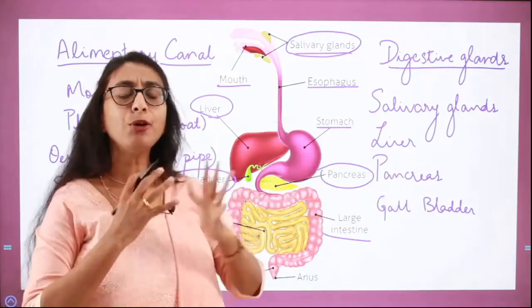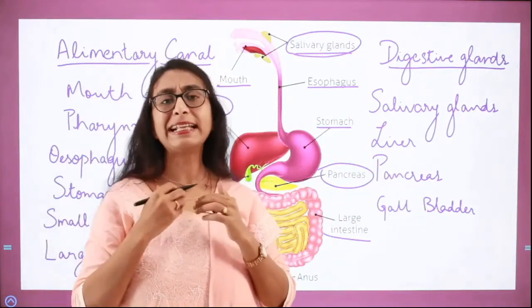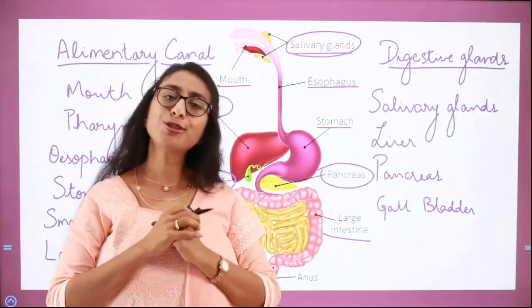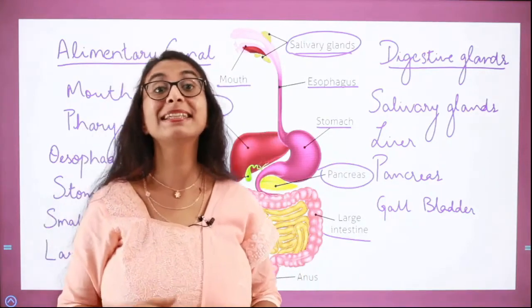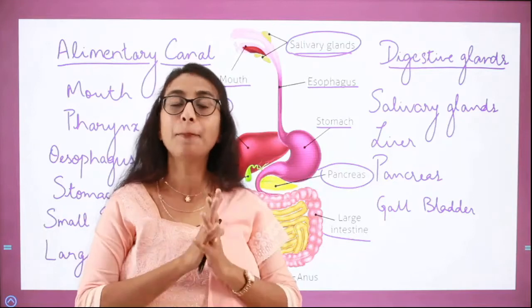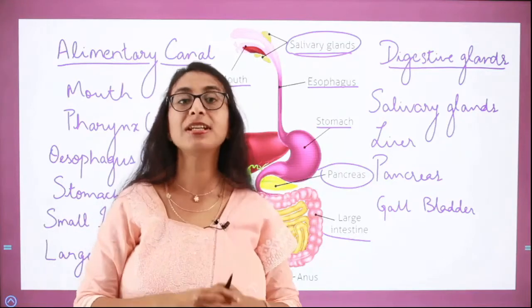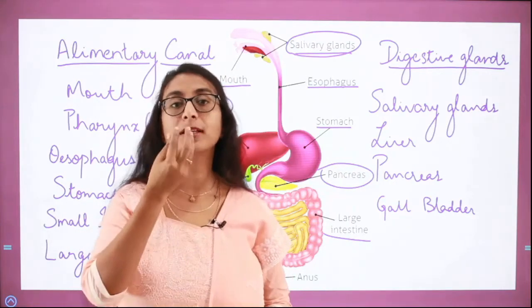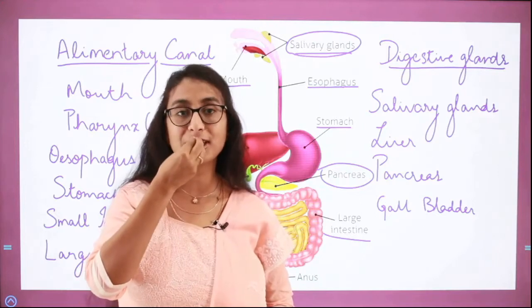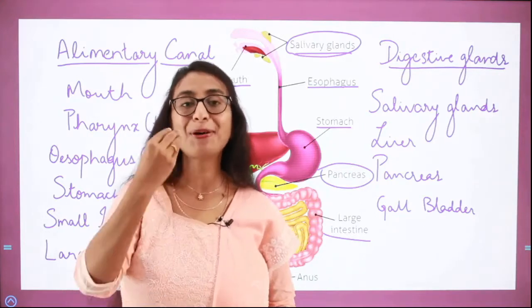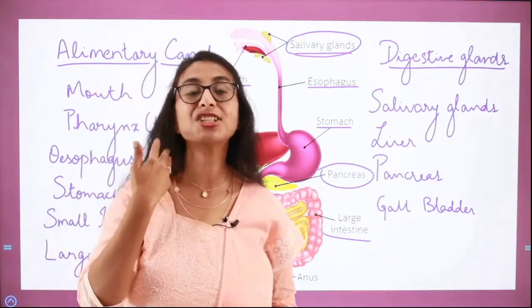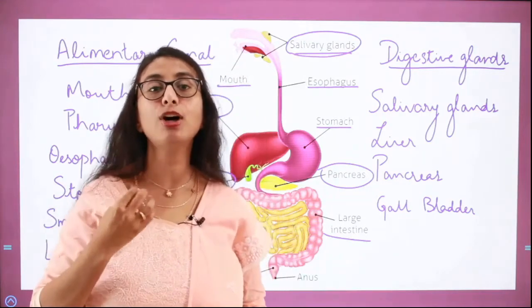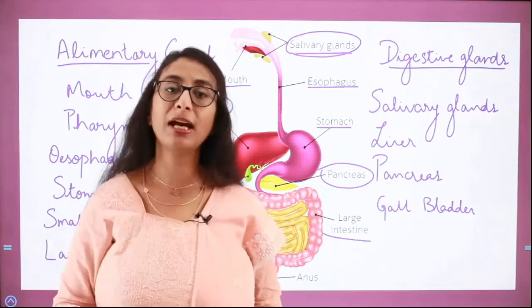Fine. So now you might get a question. Where exactly does digestion begin? Most of the time we have a misconception that digestion actually begins in the stomach. No, that is completely false. Digestion actually begins in the mouth. The moment you put the food inside your mouth, the digestion begins by the activity of the enzyme called salivary amylase.